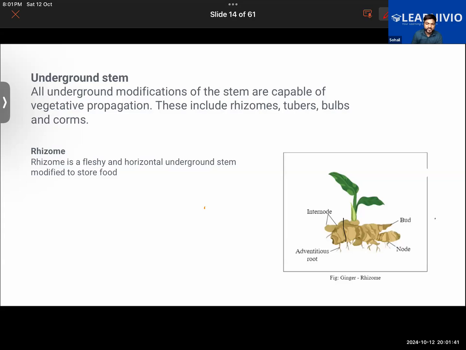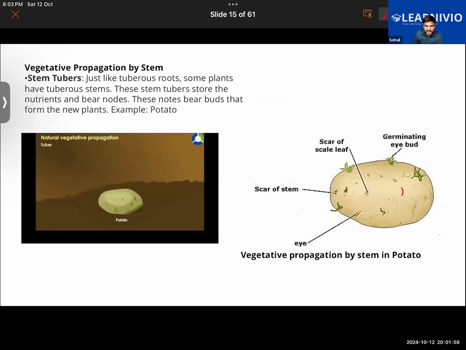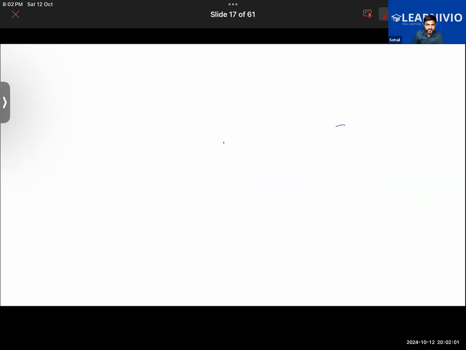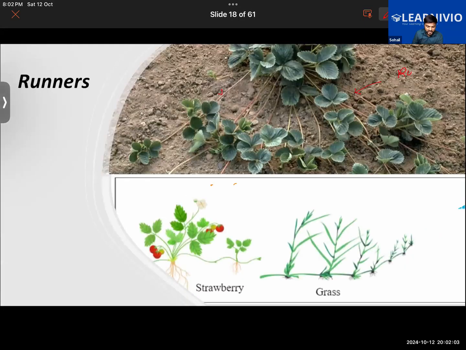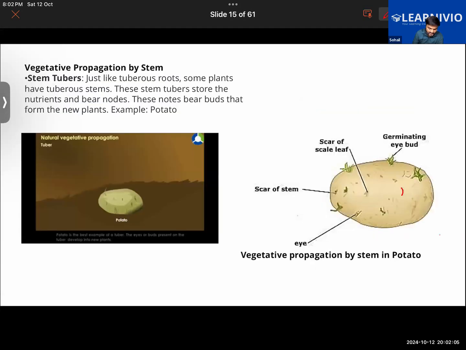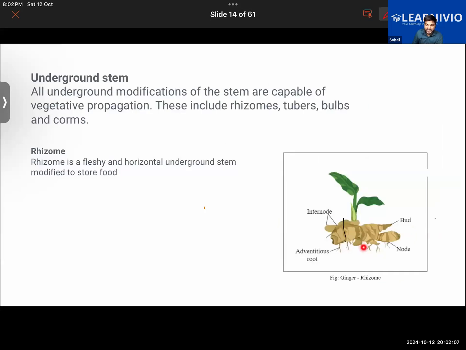In them, you will see that buds will be grown. If you look at a ginger, you will see that these buds are present on the different corners of the ginger. Have you observed that, Fatima? Now, this rhizome, I mean this ginger, is also an underground stem. Potato is also an underground stem. But why are we calling this a rhizome? Why is this one called a rhizome?